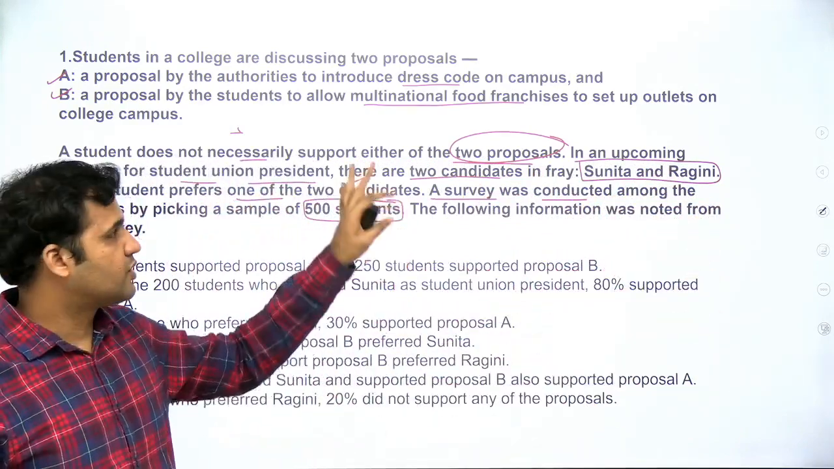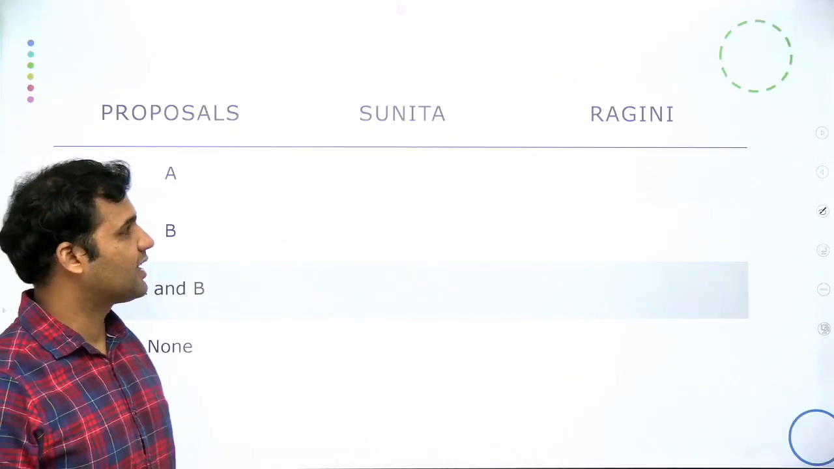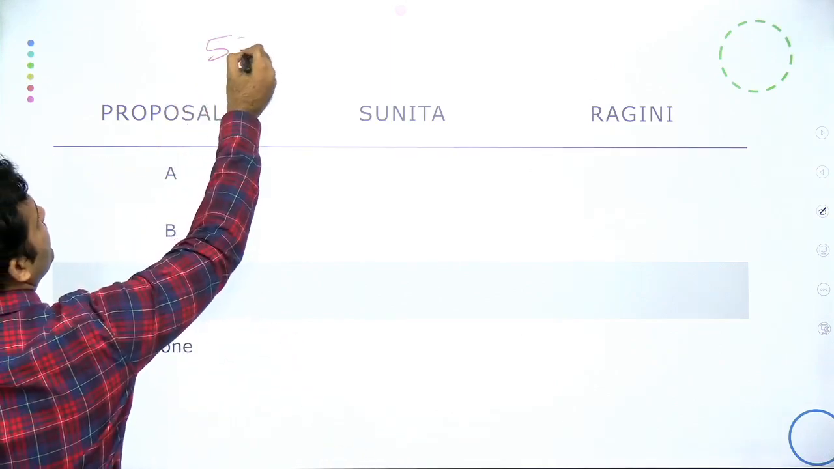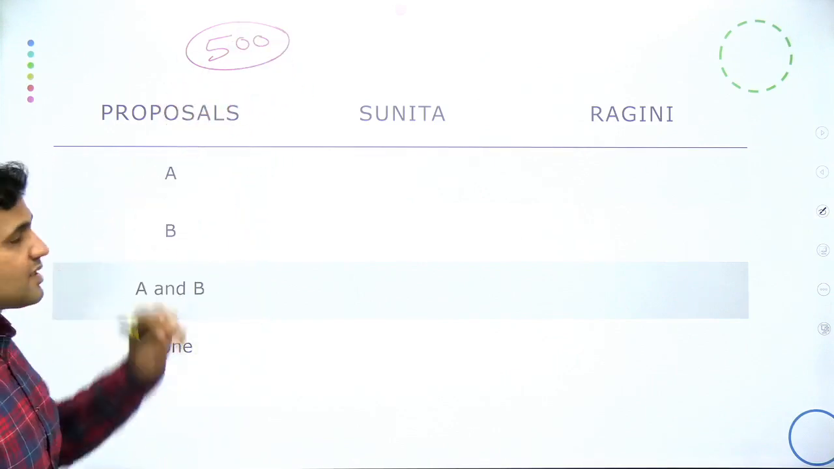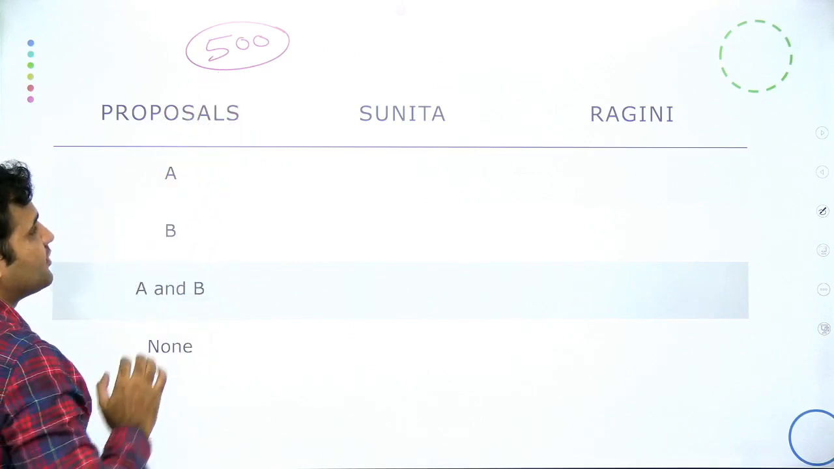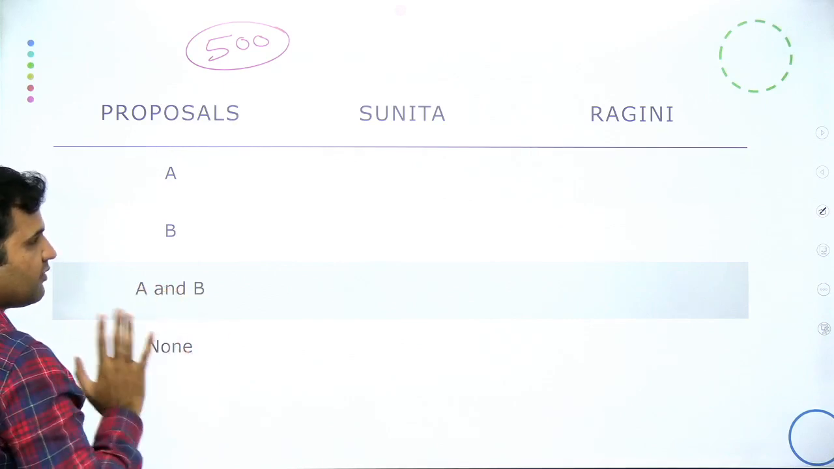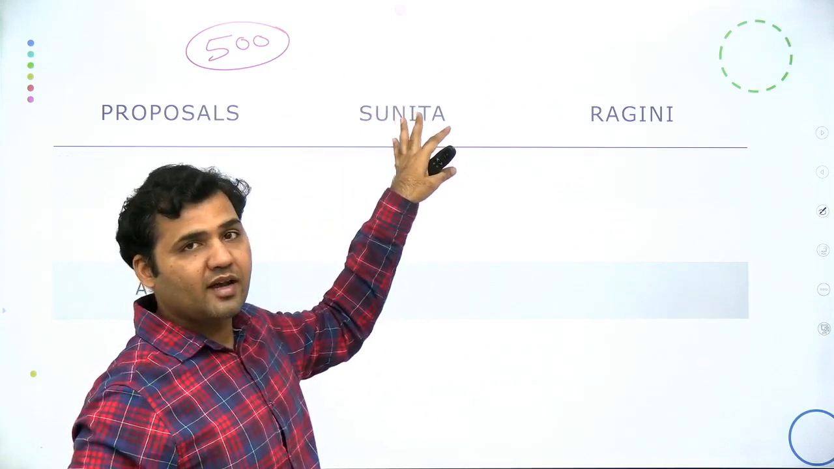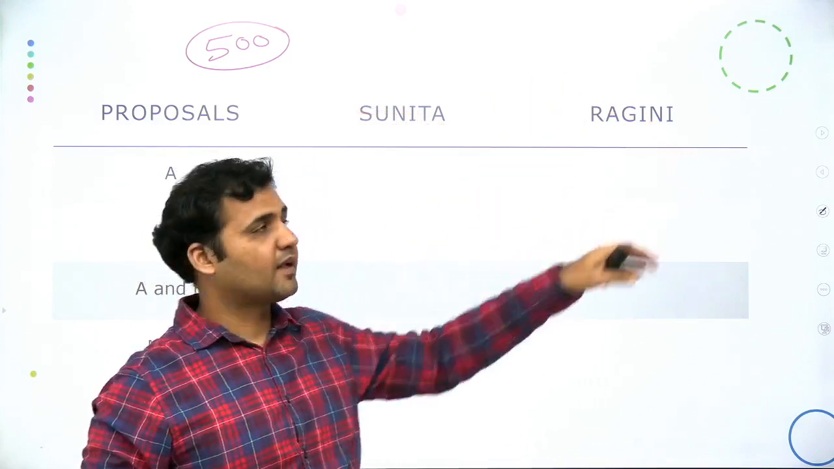So what we will do to solve this set, guys, after reading through these first two paragraphs, is make a small table explaining all these points. The 500 students that we are supposed to talk about, the total number of students is 500, which is our total sample space. These 500 will either be supporting proposal A or B. There will be some candidates supporting A and B, some will be supporting none. But out of these 500, the students will also be supporting either Sunita or Rakini, right?